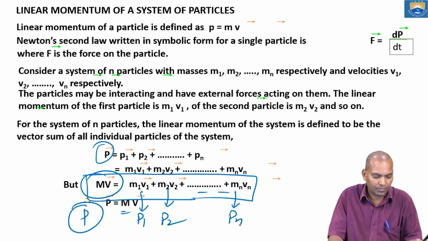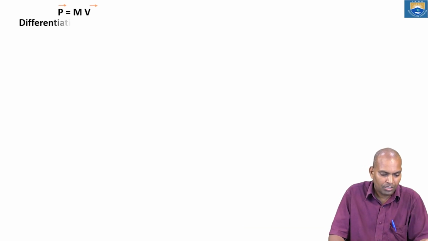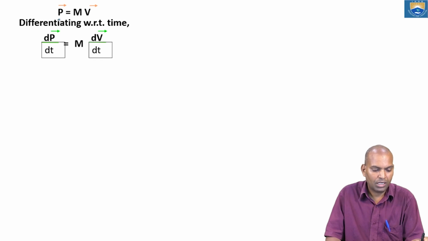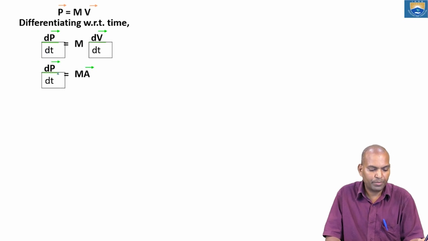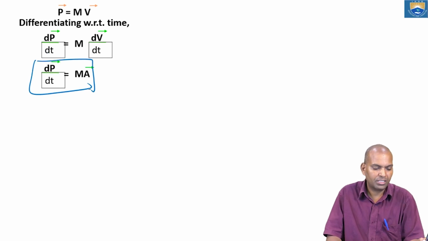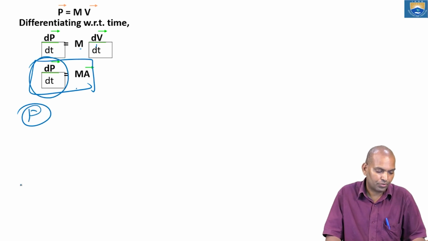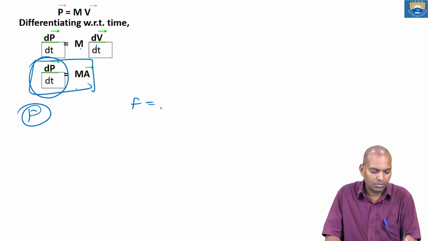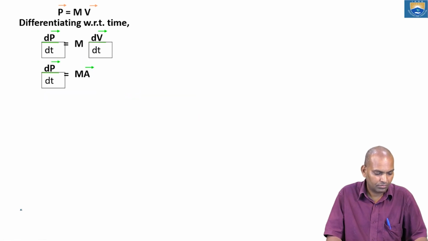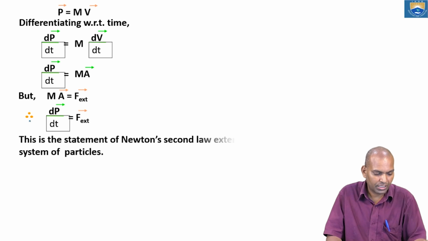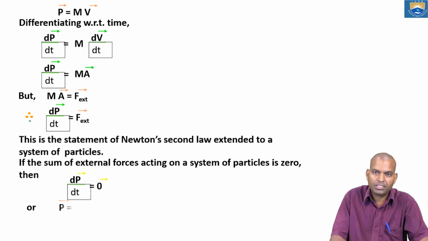Now differentiate this momentum with dt, that is m into dV by dt, and we get dP by dt equals m into A. This dP by dt is the force, equal to m into a. Again we proved the external force.